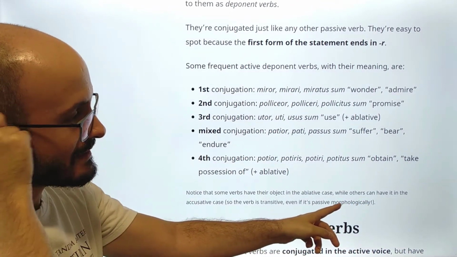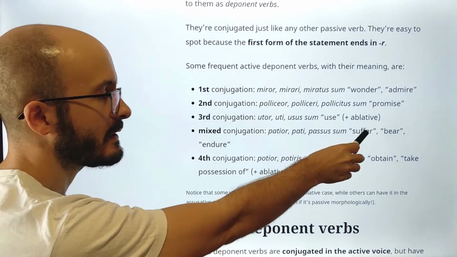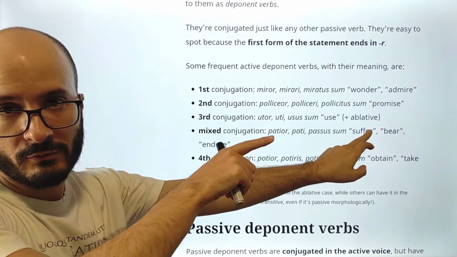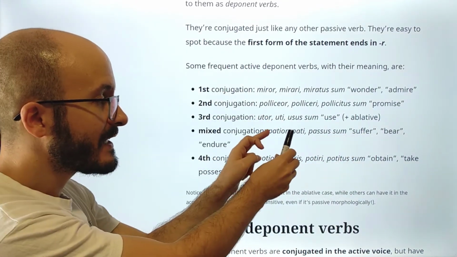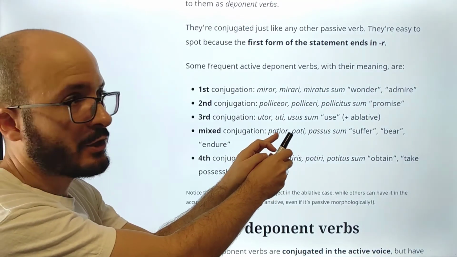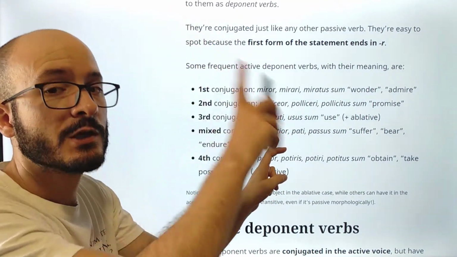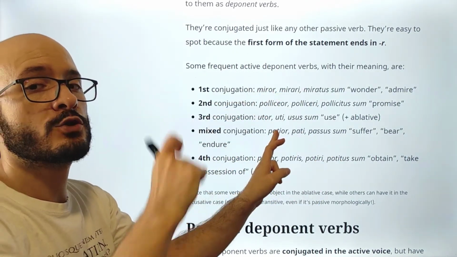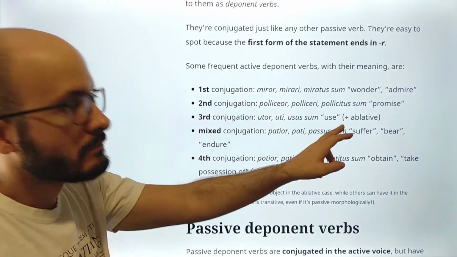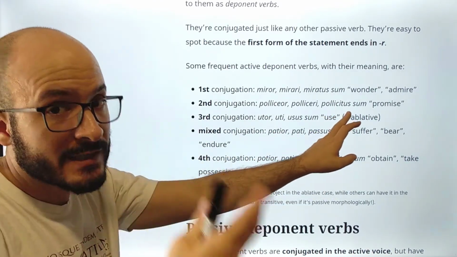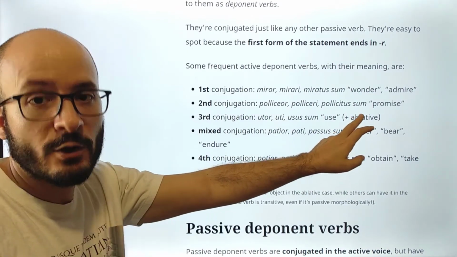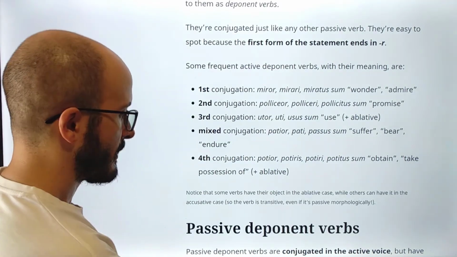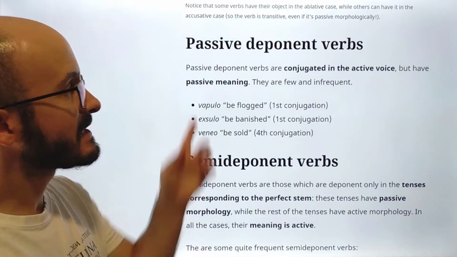So what this means is that, for example, here is like suffer something, direct object, so accusative, okay? So even if it looks like it is passive, but no, it is not passive, it is deponent. So a deponent verb, even if it looks passive, it can have a direct object, it can be transitive, okay? Now, other verbs are not transitive, they have the obligatory object in the ablative, okay? Two different things.